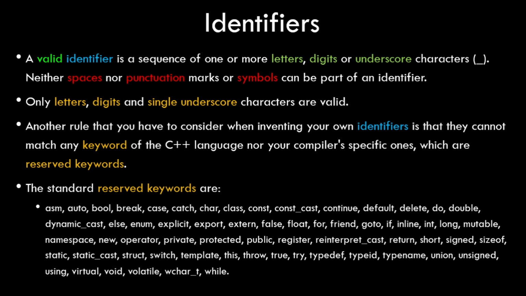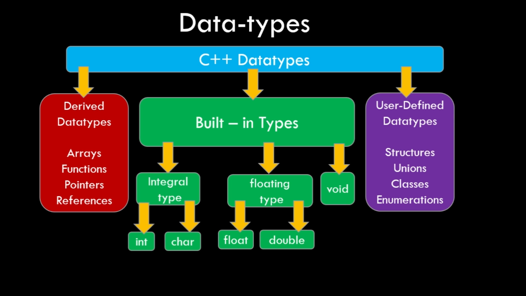Now I also told you that a variable has a particular data type in C++. A data type tells the program what sort of data a variable will hold. There are 3 different types of data types in C++, that is the built-in or fundamental data types, the derived data types and the user-defined data types. We just saw an integer data type, which comes under built-in data types. An integer or int data type will store only integer values, that is whole numbers.